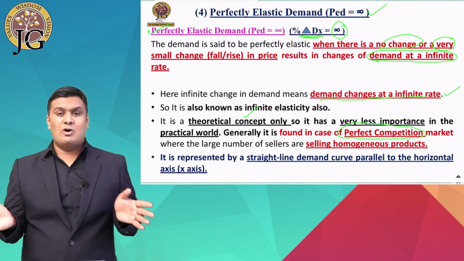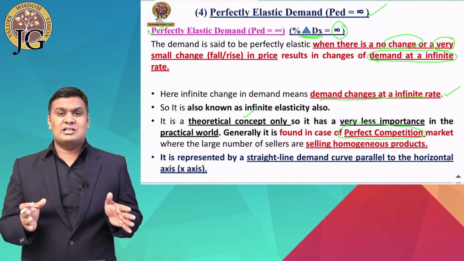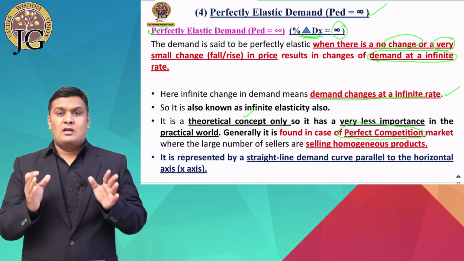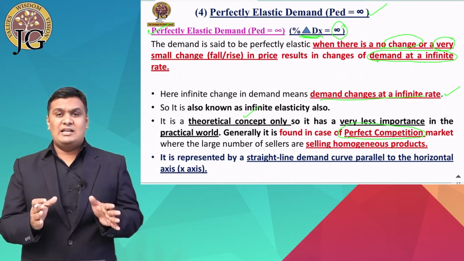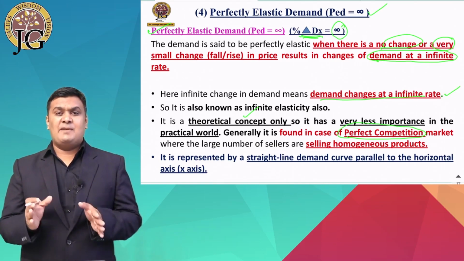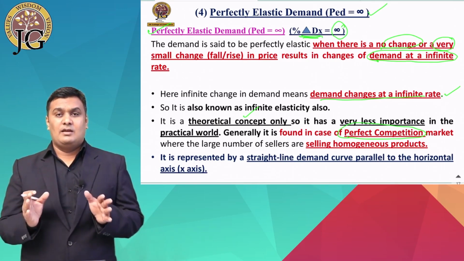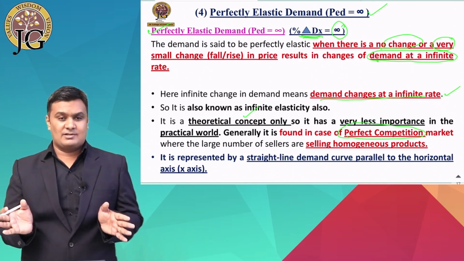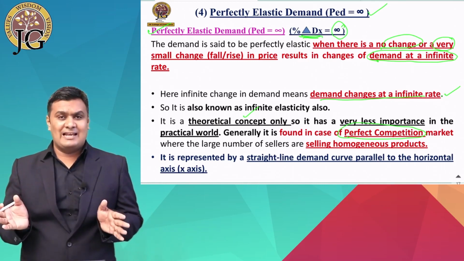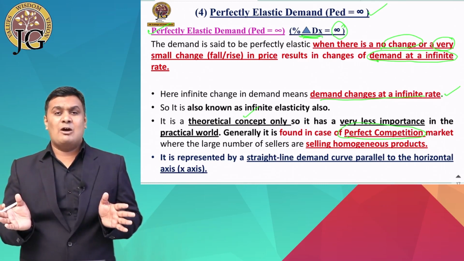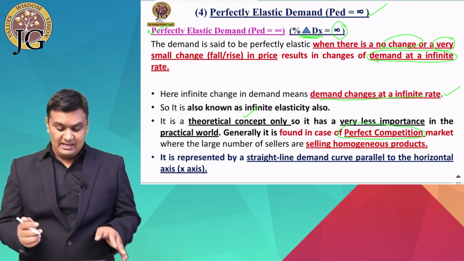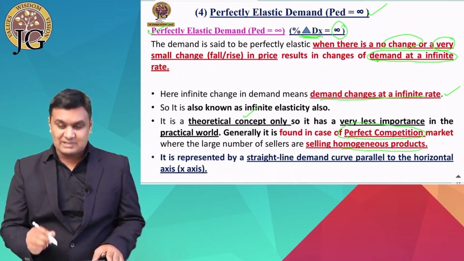And what do you mean by homogeneous product? Homogeneous product means the price, quality, size, shape, weight, everything is the same, irrespective of the number of sellers. तो चाहे मार्केट में कितने भी सेलर हों, all the sellers are selling homogeneous, same type of products. It is known as homogeneous products.